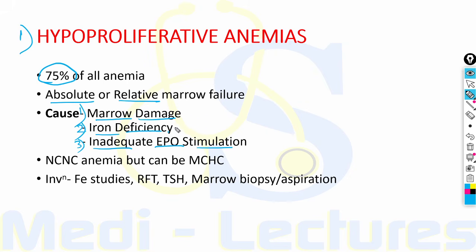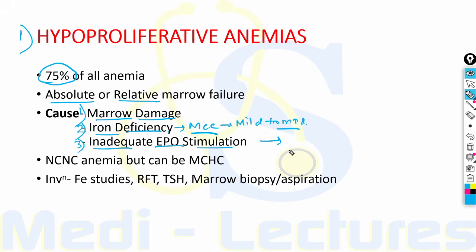The iron deficiency, it is important to note, is the most common cause, and it should be kept in mind that only mild to moderate iron deficiency will lead to hypoproliferative anemia. On the other hand, we will look in further slides that severe iron deficiency will lead to maturation defect as the cause of anemia.